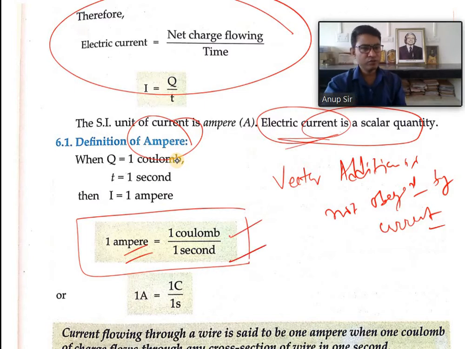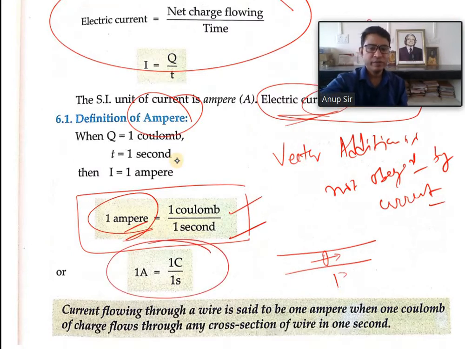If the rate of flow of charge through any cross section of the wire, this is the cross section, is 1 coulomb per second, then we say that the current strength is 1 ampere. Simple.